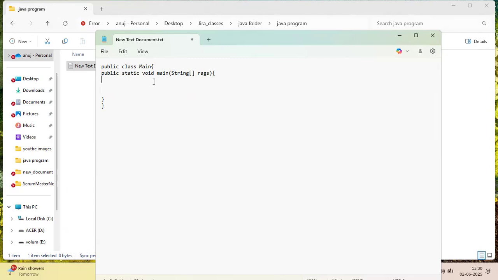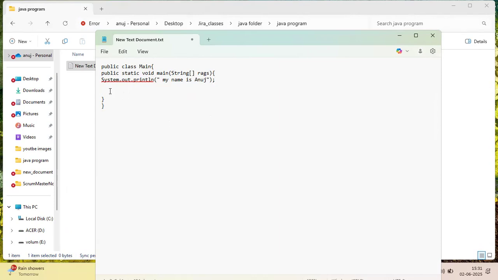Now I have to print hello world, my name is Anush. For that we have a statement, that is System.out.println. Here the string should be written inside double quotes, that is, my name is Anush, and then you put a semicolon.